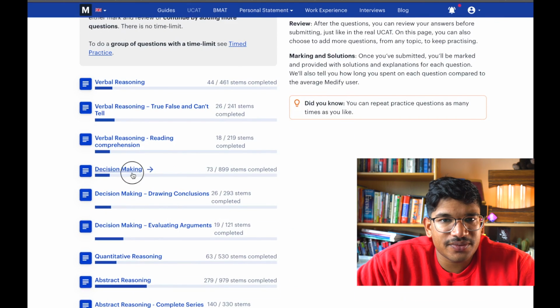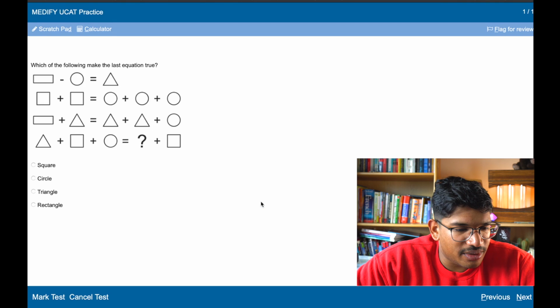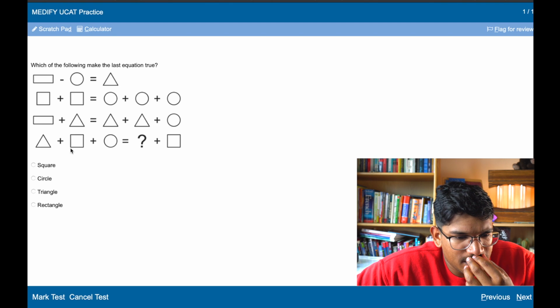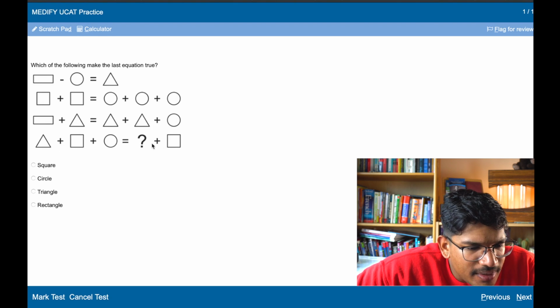Next question. Right, which of the following are the least true? Okay, so I've got some algebra here, squares minus circles, it's quite confusing. So what I'm going to do is just look through that. Equals that plus that. So triangle, square, and circle. Great.